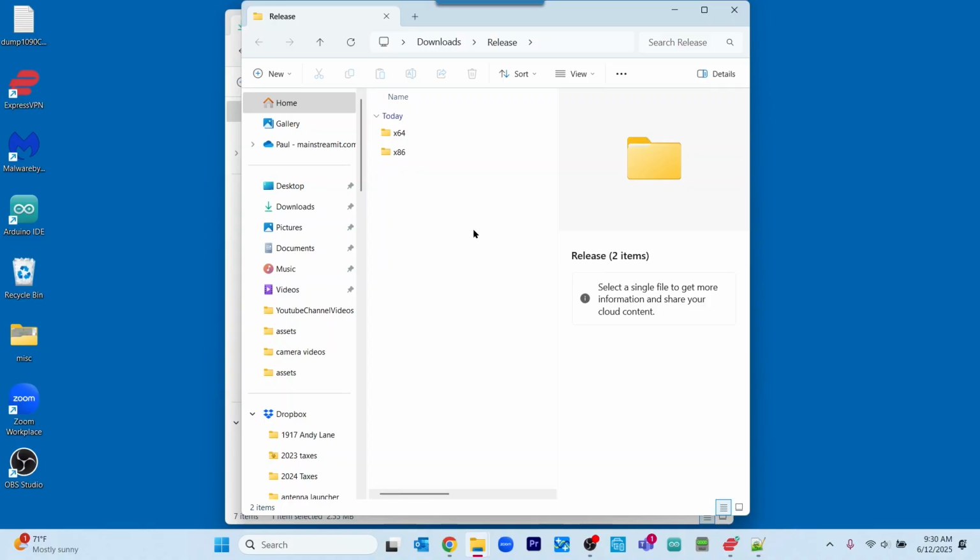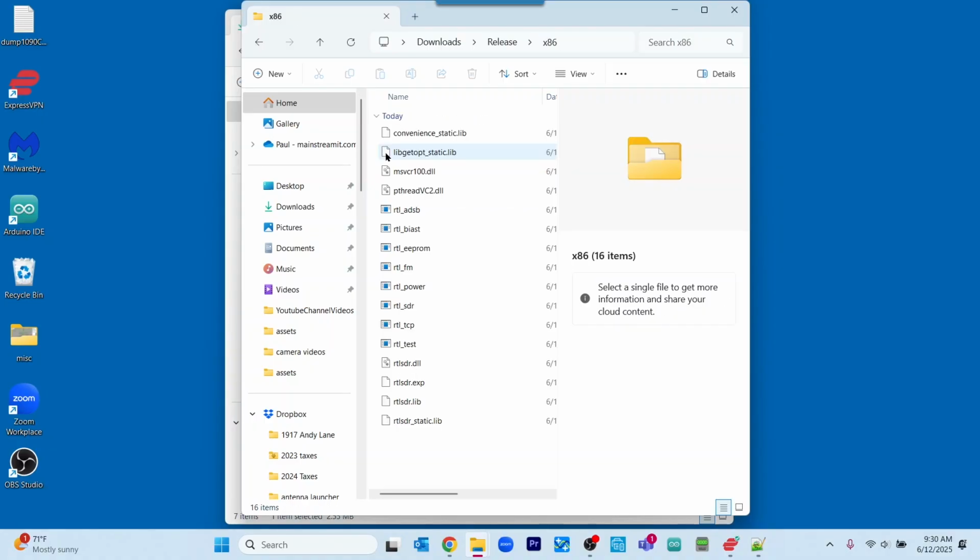And once we get here, we're going to want to go inside the x86 directory, and we want to find a file that's called RTLSDR.dll.